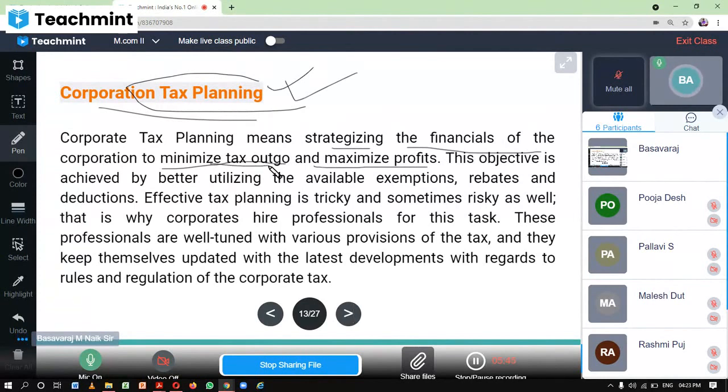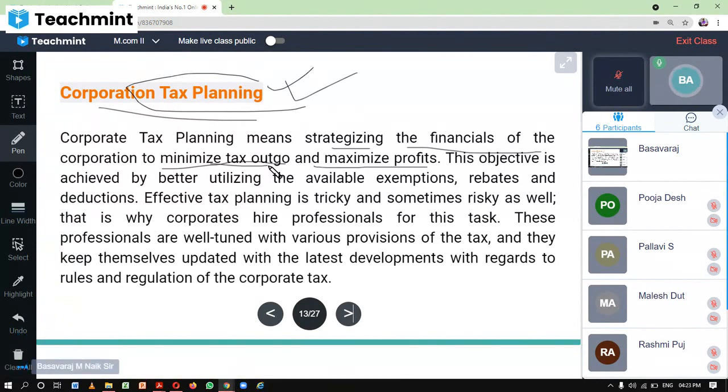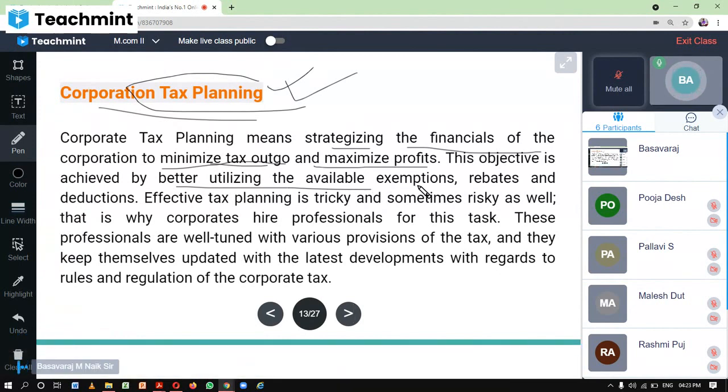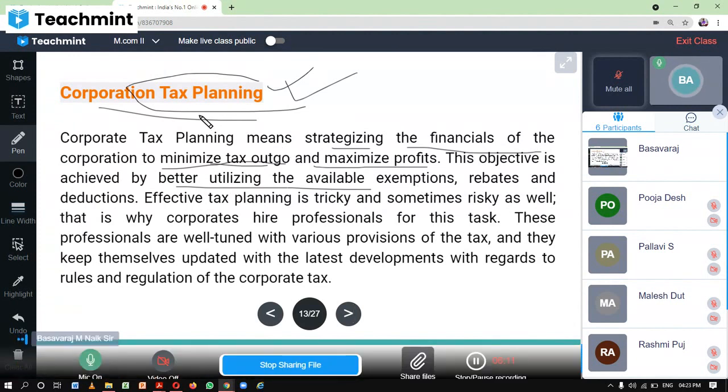Minimize the tax outgo: how much tax liability the company is going to reduce by proper tax planning, and then maximize its profits. This objective is achieved by utilizing available exemptions. What exemptions, rebates, and deductions are available to that particular company, that we can call good corporate tax planning.